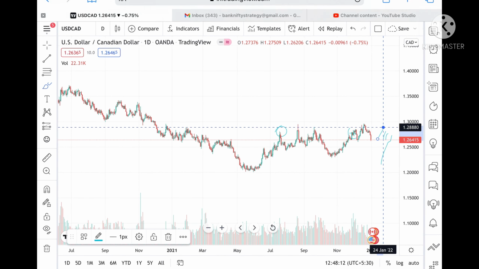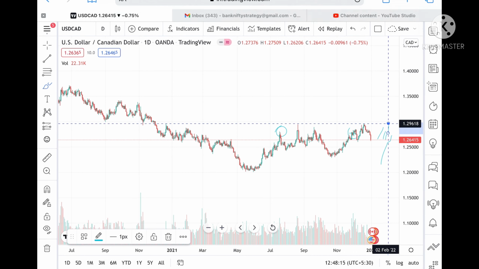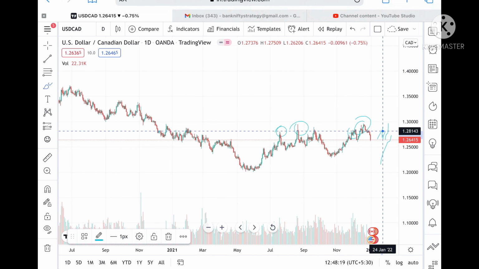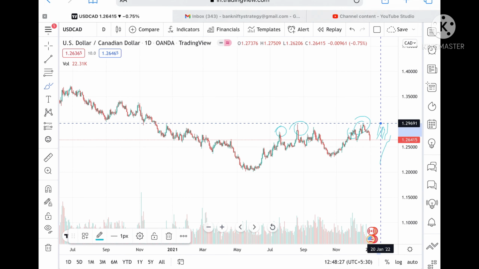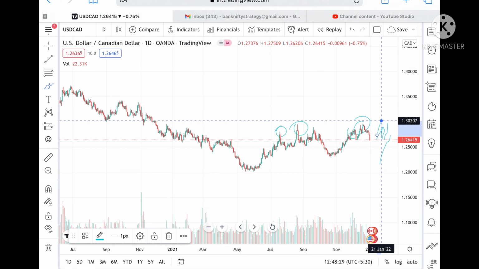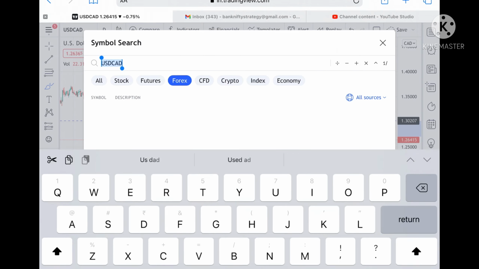Okay, and once this support holds, then we can see it can go and touch a level of 1.29618, and this level is already tested here, so chances will be very high. And keep note of it that if it comes close to a level of 1.28512, then be on the buy side, and chances will be very high it can go and cross this level and can touch a level of 1.30207.